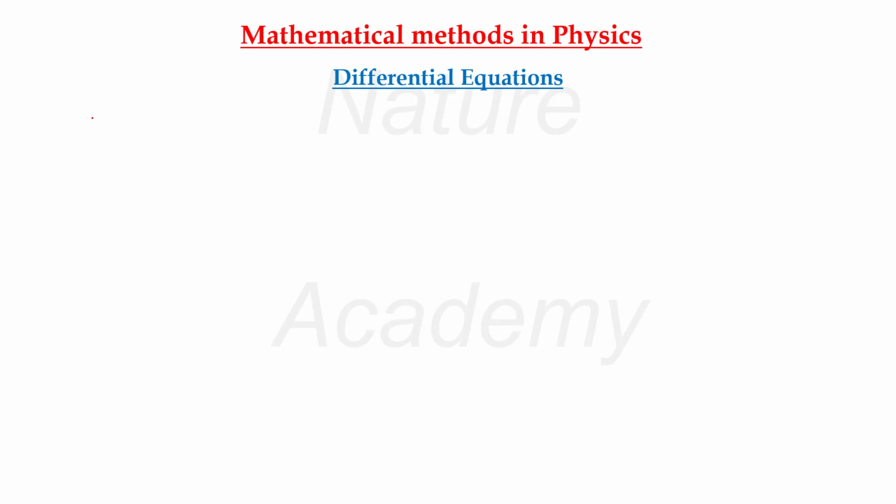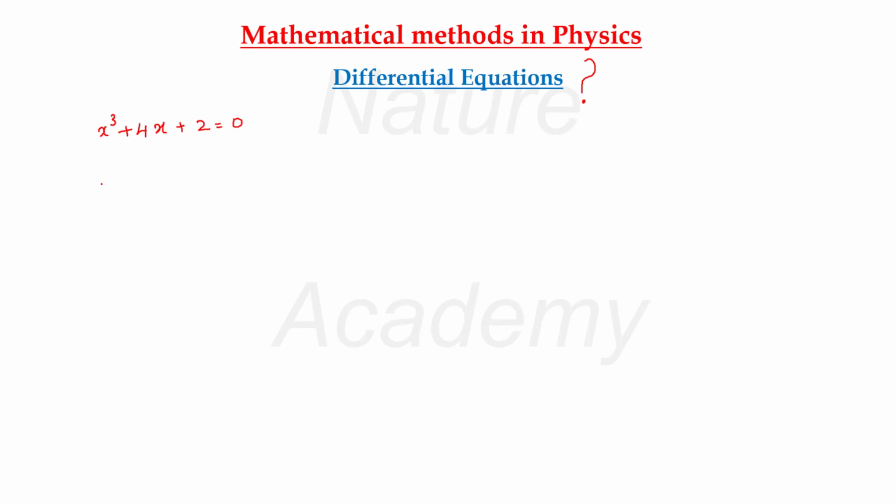What is a differential equation? Any equation cannot be a differential equation. For example, if I have an equation x cube plus 4x plus 2 is equal to 0, this is an equation, but it is not a differential equation. I will write one more equation.